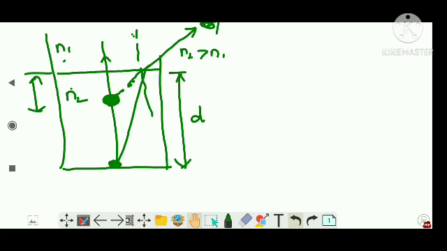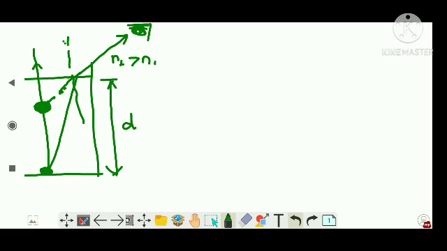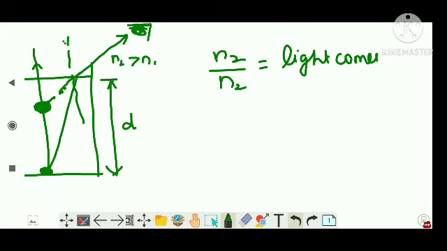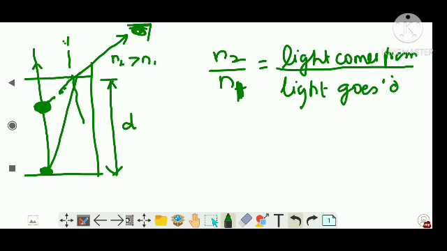Now, before you find the actual definition or the relationship between refractive index and the actual depth and apparent depth, I will write what the actual equation is. N2 by N1, where N2 is the denser medium, right? This is where the light comes from, and N1 is where the light goes to, right?